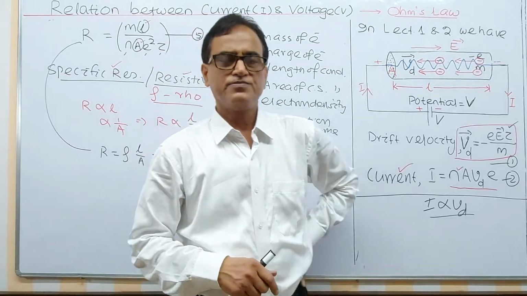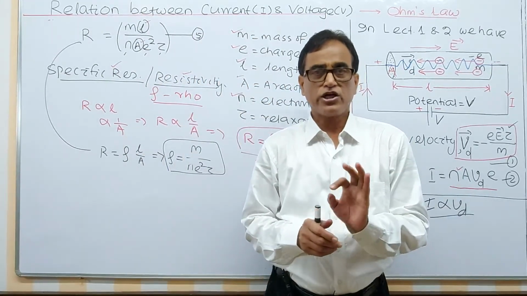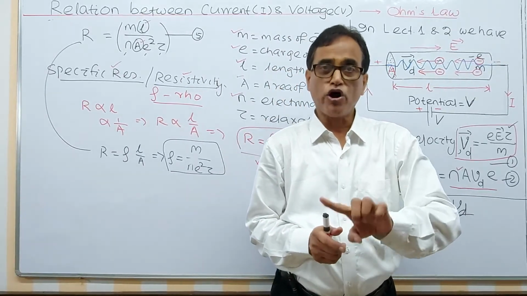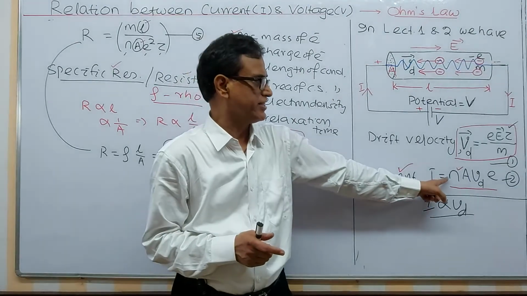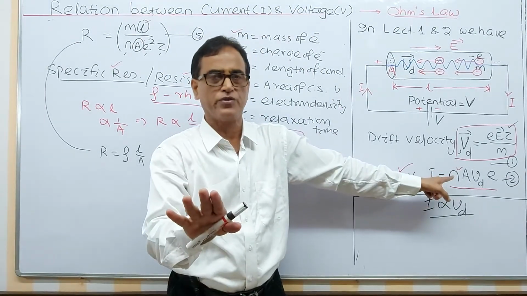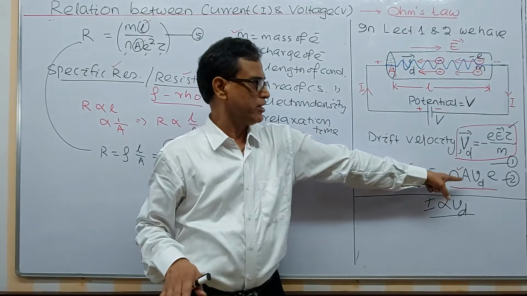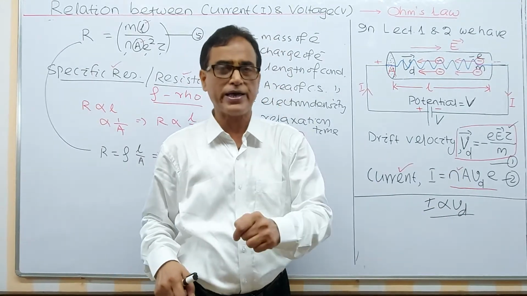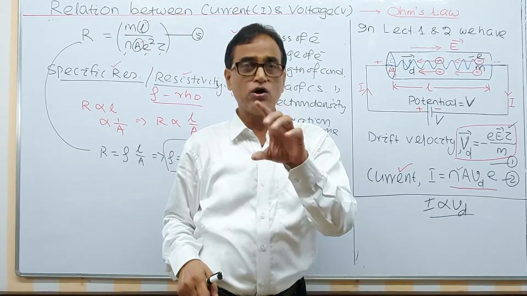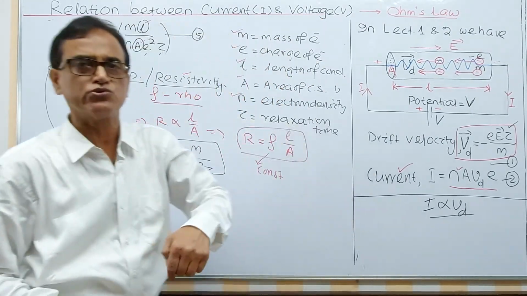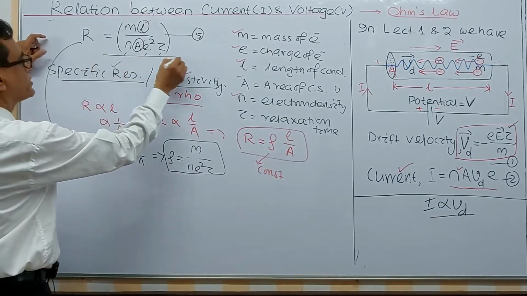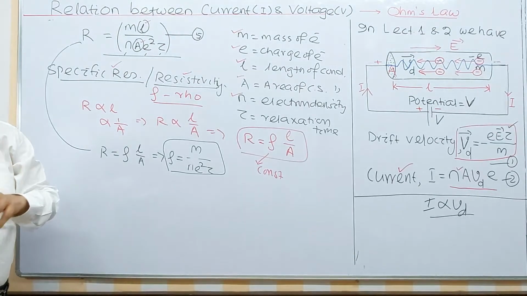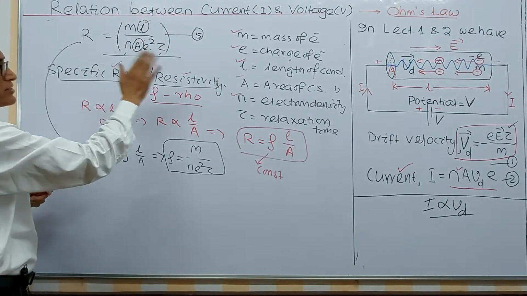In today's class, I have taken the expression for drift velocity and the expression for current in terms of drift velocity, written here. These two formulae we need actually. And we have taken the magnitude of drift velocity here to get Ohm's law, I is equal to V by R, where R we have forcefully substituted as this quantity. And resistance, we will discuss later in detail, on what factors it depends. Actually, these are the factors I have written here.